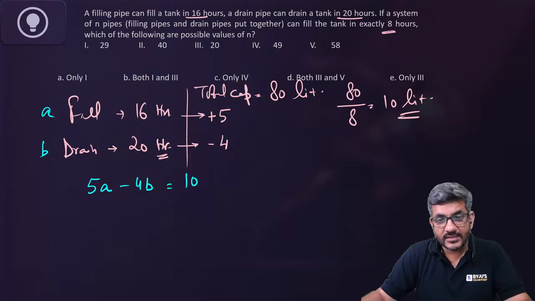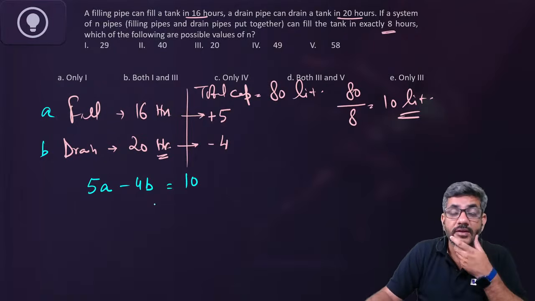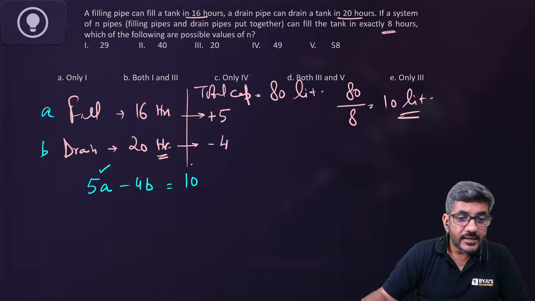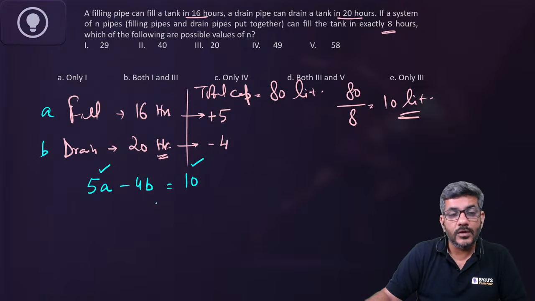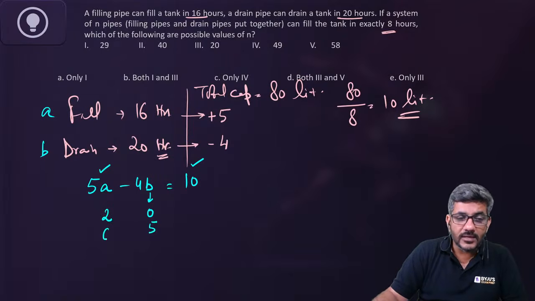Mohan also got the answer. Let's see. 5A minus 4B is 10. How do I get these values of A and B? See, the point is this 5A is a multiple of 5. 10 is a multiple of 5. 4B should also be a multiple of 5. What is the first value of B that can be a multiple of 5? It is 0. When it is 0, A is equal to 2. Next value of B is 5. When it is 5, A is equal to 6.